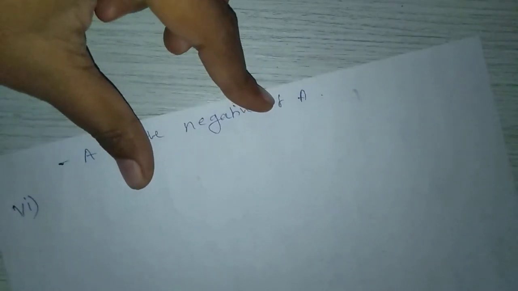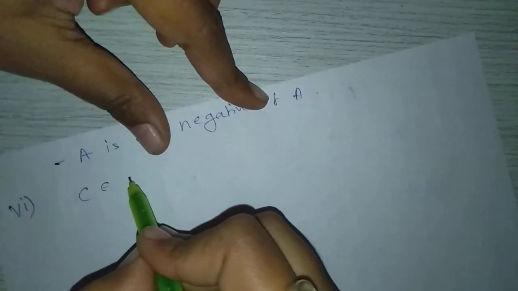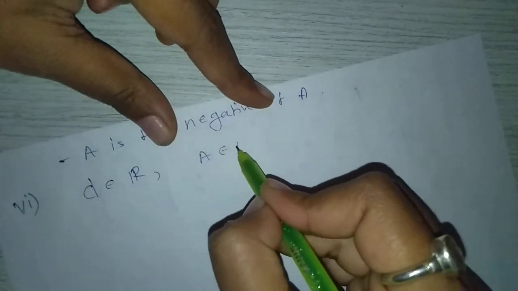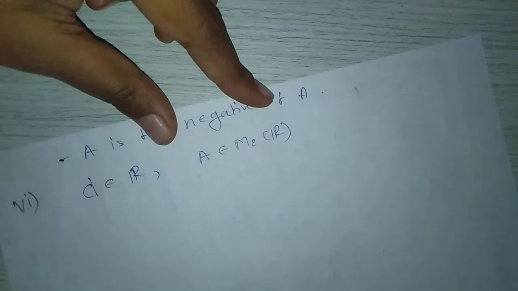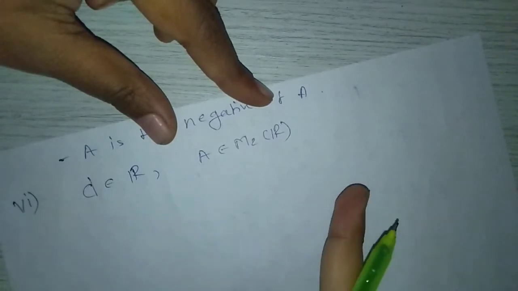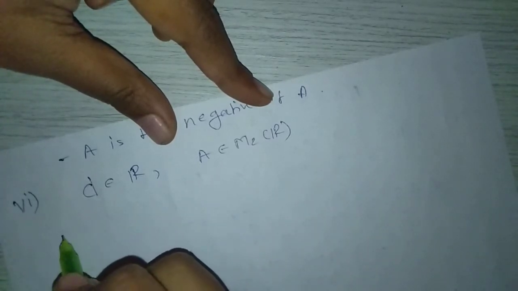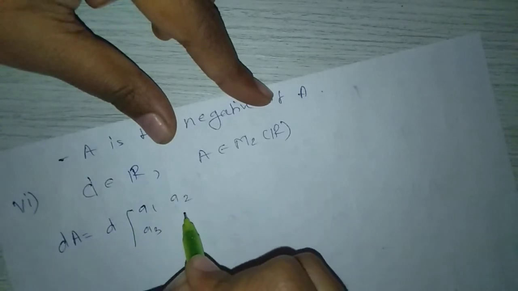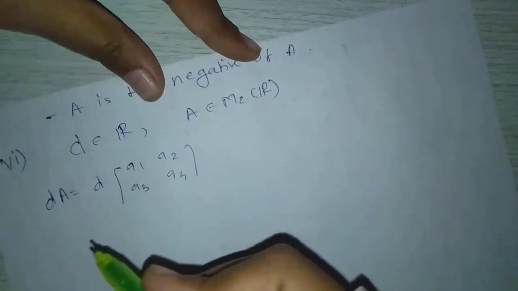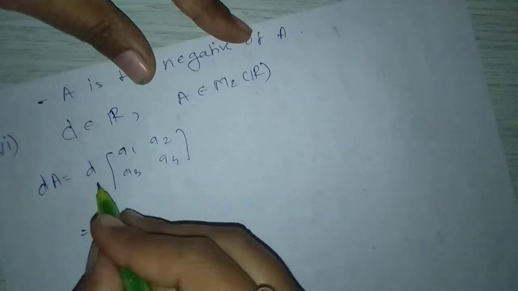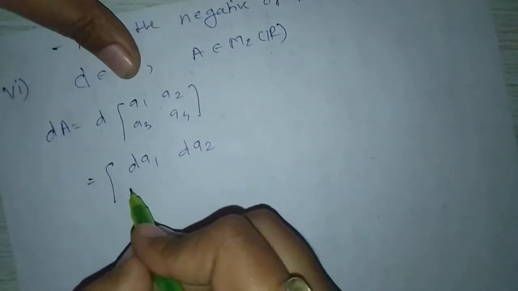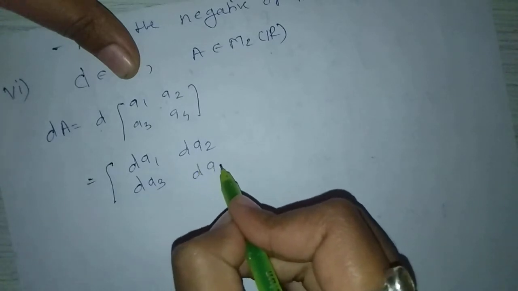Next example is closure property under multiplication. Take scalar d belongs to R and A belongs to M2 of R. Now to show that d into A belongs to M2 of R, d into A is nothing but d into the matrix a1, a2, a3, a4, because A belongs to M2 of R. Now d is the scalar, so d into this matrix is d into a1, d into a2, d into a3, d into a4.